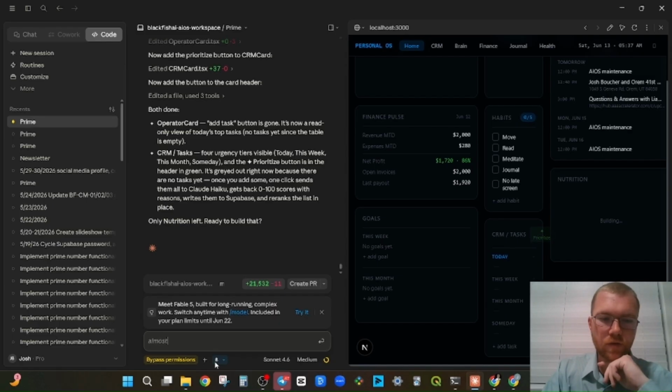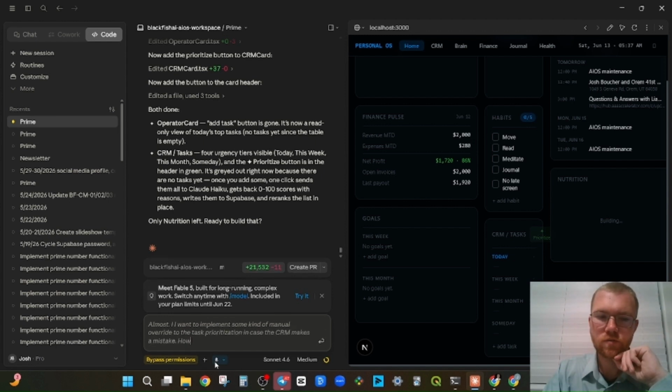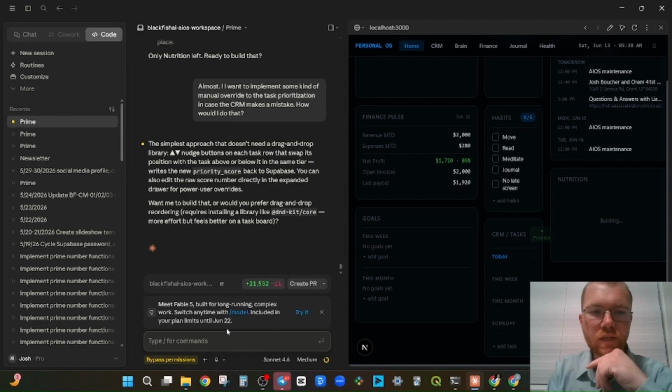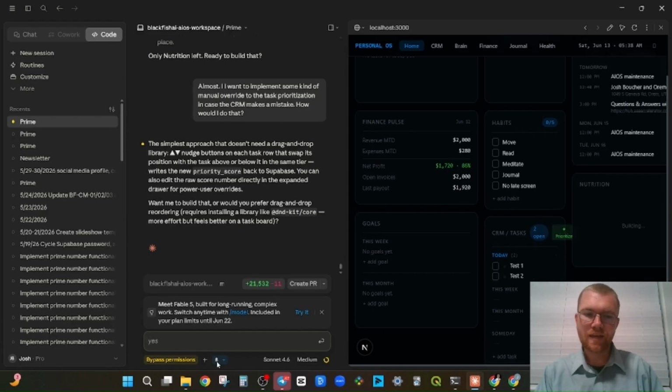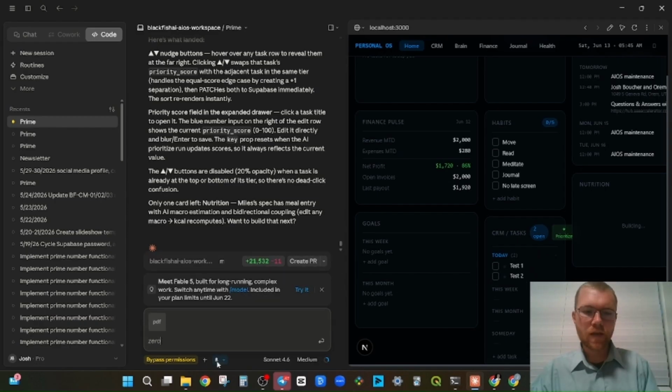Almost. I want to implement some kind of manual override to the task prioritization in case the CRM makes a mistake. How would I do that? The simplest approach that doesn't need a drag and drop library is nudge buttons on each task row. So yes, please. I added some test tasks that you can do this with. Oh, look at that. The nudge buttons only are there when I hover over the task. That's sharp. I like that. Okay. Yeah, let's do that.